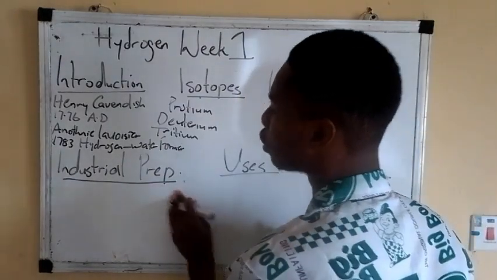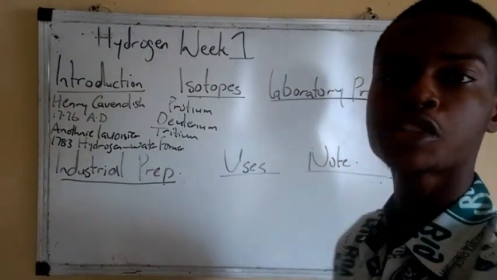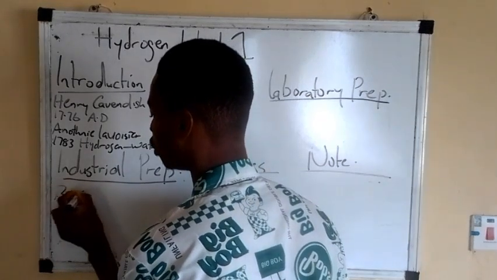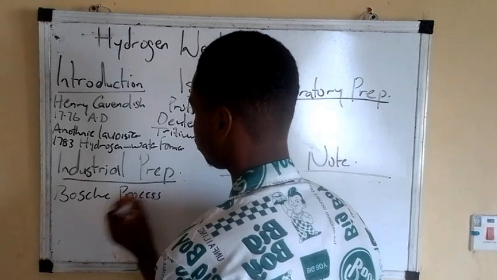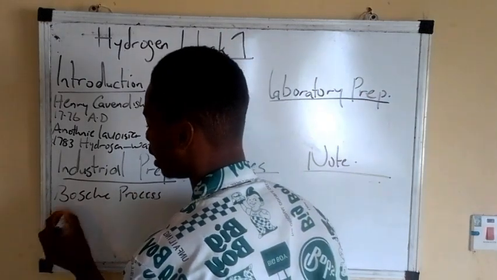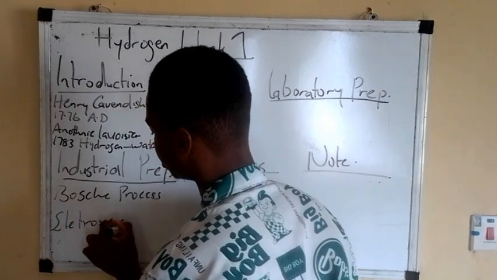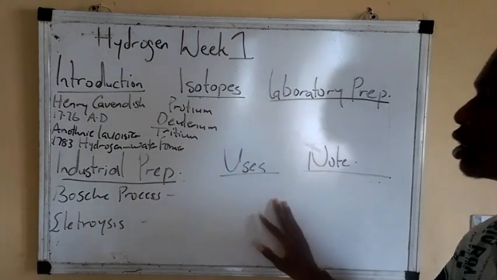Industrial preparation of hydrogen. For the industrial preparation of hydrogen, we have the Bosch process, and then we have electrolysis. Pen down. Now we have the Bosch process and we have electrolysis.